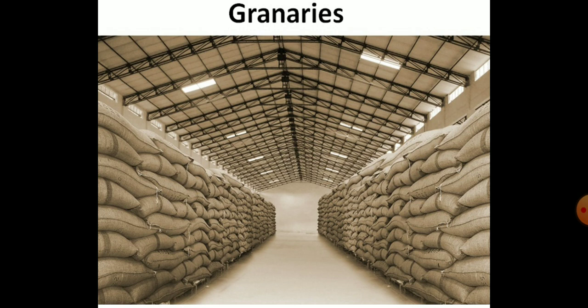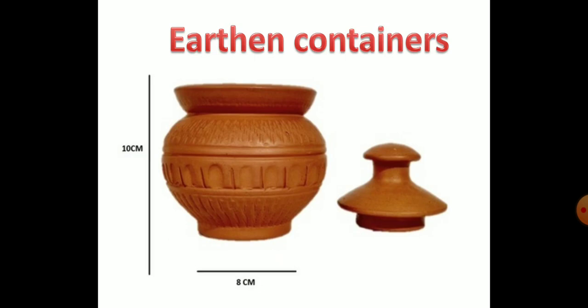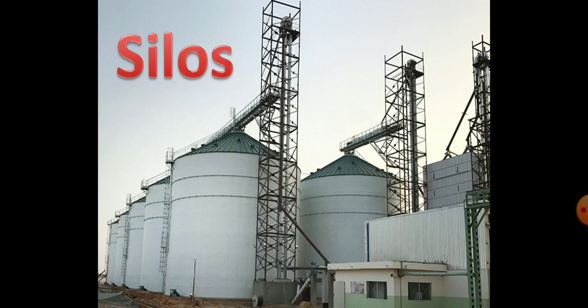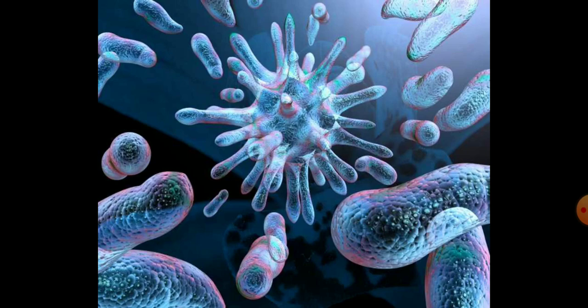Now, these grains are then stored in godowns or granaries, in metal or dried earthen pots or containers. They can also be stored in gunny bags or silos. Several precautions that should be taken for safe storage of the grains are as follows. The moisture content should be checked to prevent the growth of microorganisms.